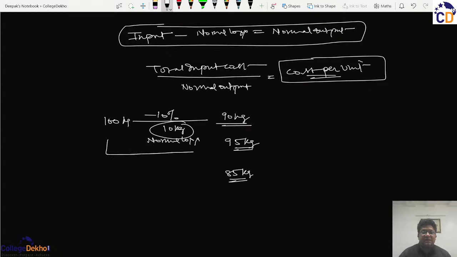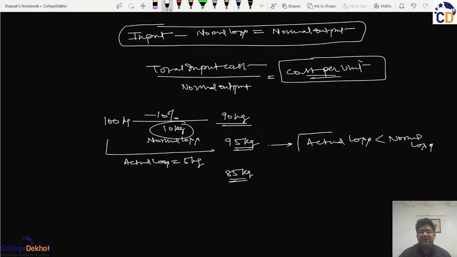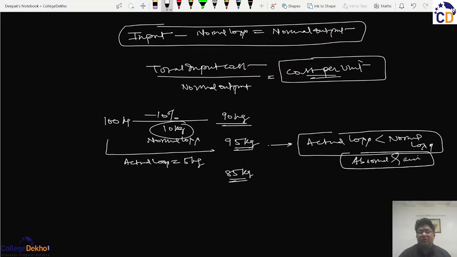But in this case, the actual loss is only 5 kg, so the actual loss is less than the normal loss. If that is the case, then this is not a part of cost accounts, as it is an abnormal gain.